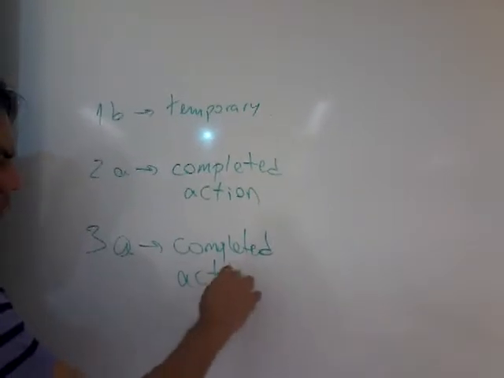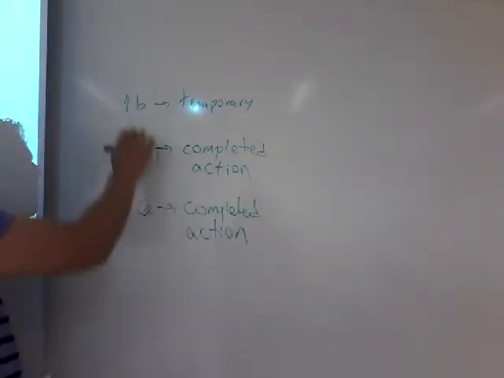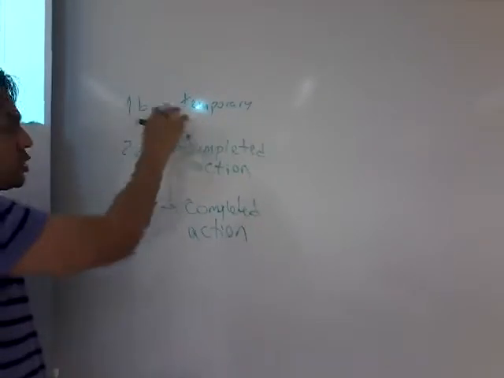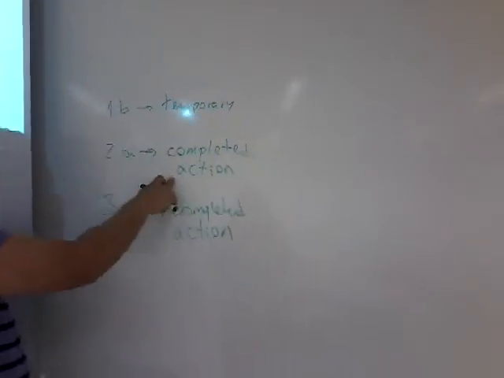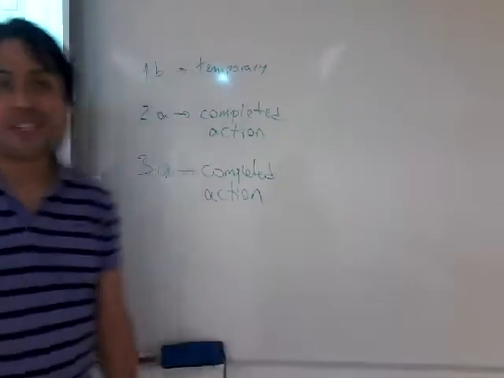Completed action. So let's see if this is correct. Okay, so we say 1 was B because it's a temporary situation, 2 was A because it's a completed action, and 3 is A because it's a completed action. Now, let's check it out. Let's see if that's correct.